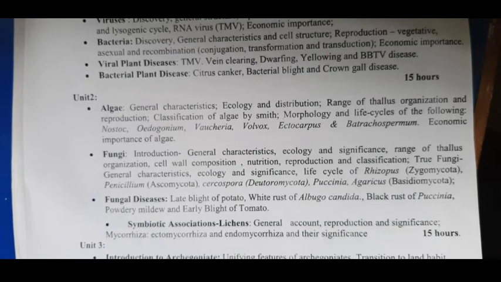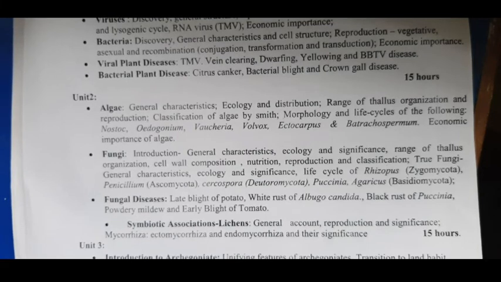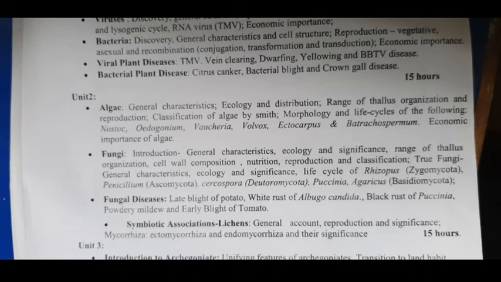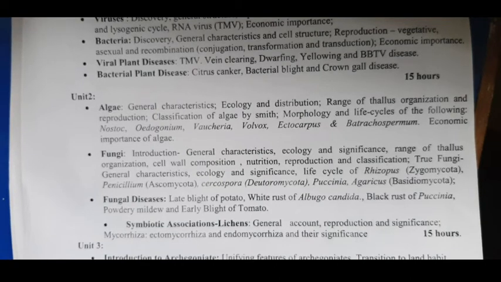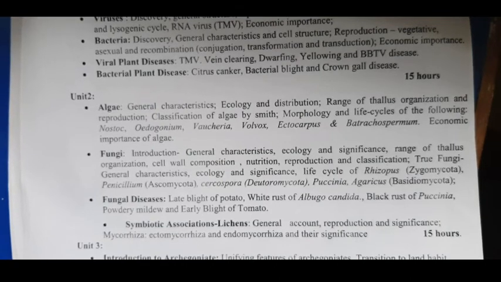morphology and life cycles of the following organisms like Nostoc, Oedogonium, Vaucheria, Volvox, Ectocarpus, Batrachospermum.